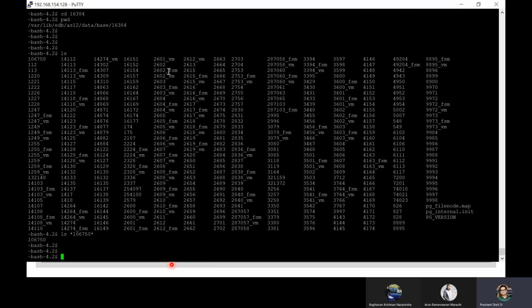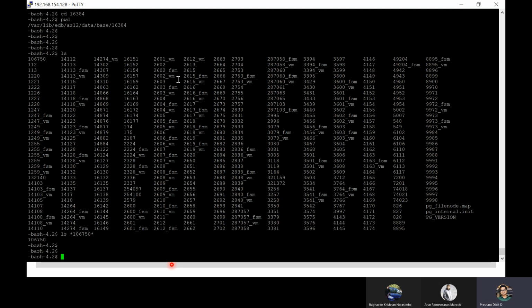And you may also be wondering what this VM is, and this FSM. VM and FSM are basically maps, which are created for faster access. The VM, in short, is what we call the visibility map.